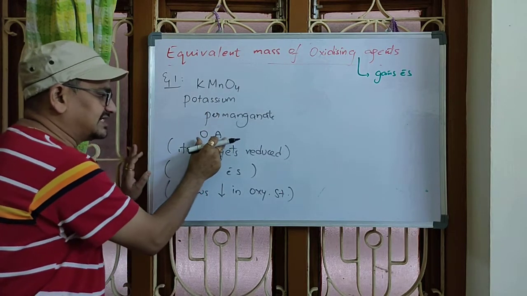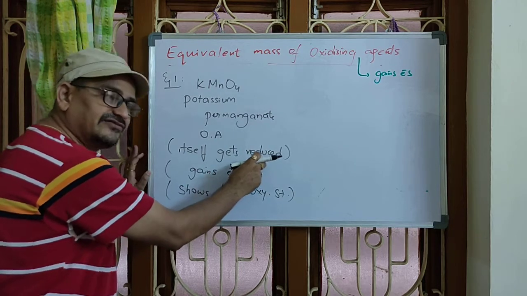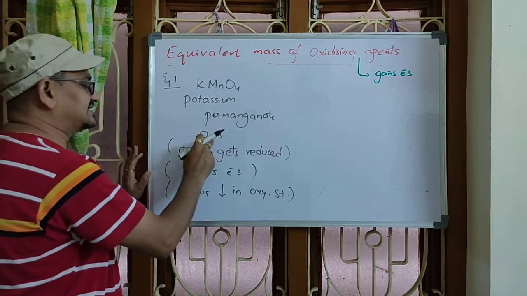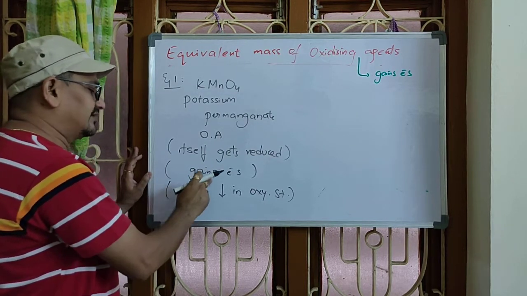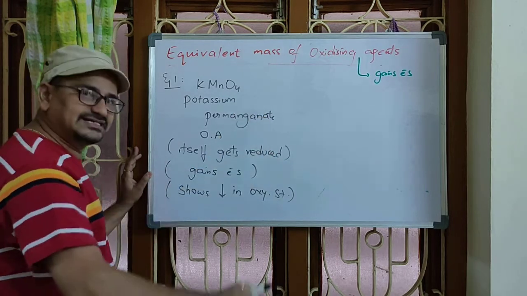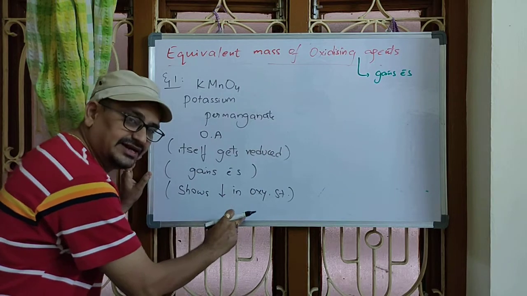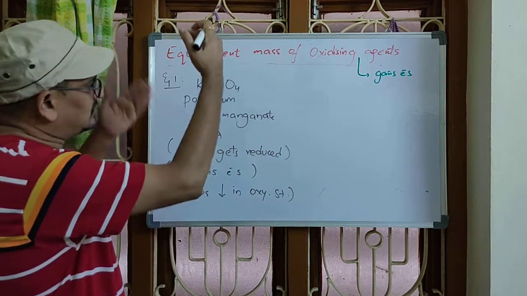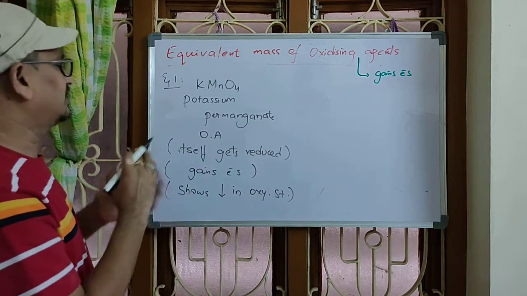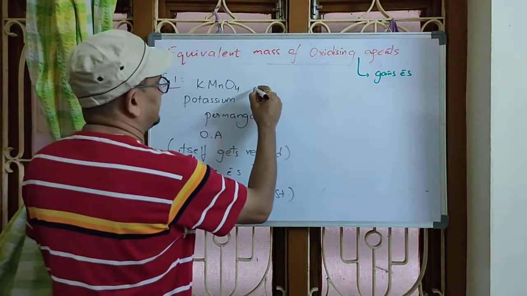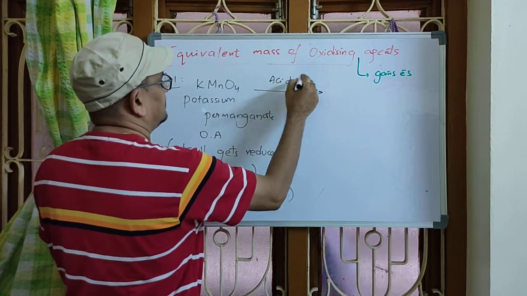Potassium permanganate is an oxidizing agent. The oxidizing agent is the one which itself gets reduced. What is the meaning of reduction? Gaining electrons. So the oxidizing agent is the one which gains electrons, and during reduction there is a decrease in oxidation state. All the concepts we have learned in the previous sessions must be applied here. Now, what happens to potassium permanganate in acidic medium?